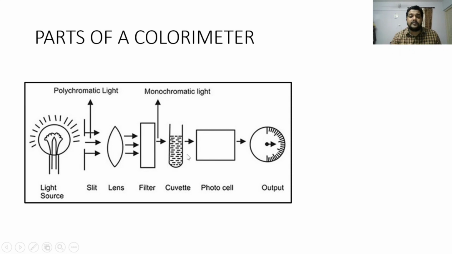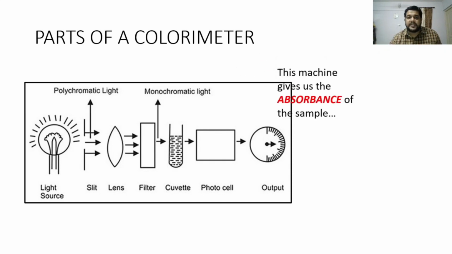The incident ray will have a particular intensity. The emergent ray will obviously have a decreased intensity, as the medium in the cuvette absorbs some of the light. This absorbance or transmittance will be recorded by the photocell, and it will be displayed in the output. Okay, so these are the basic components of the colorimeter.